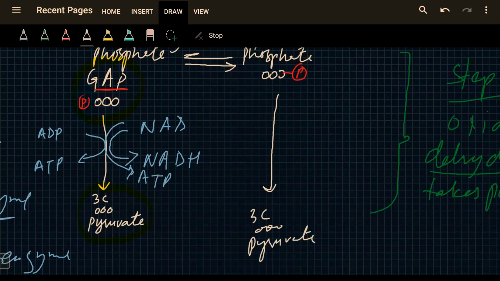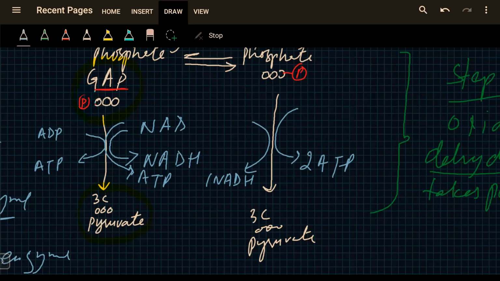So consequently, 2 ATP are made here and 2 NADH, one NADH is made here.